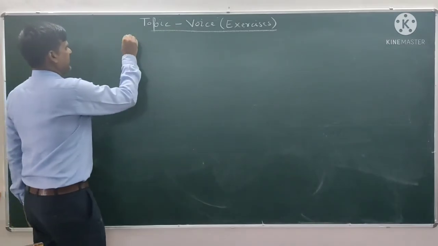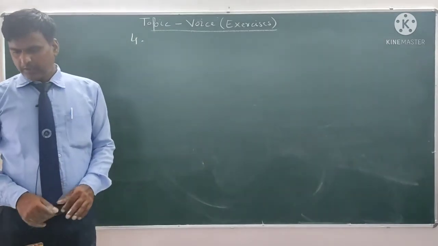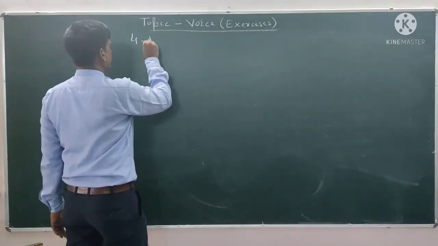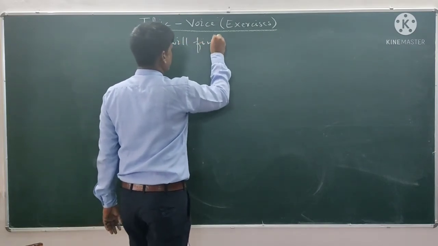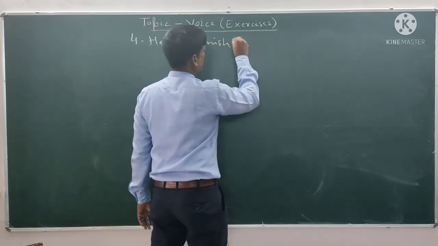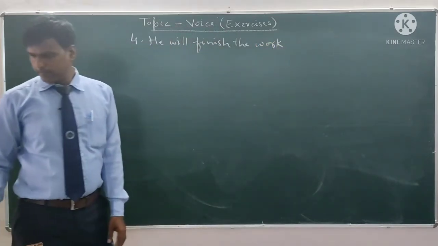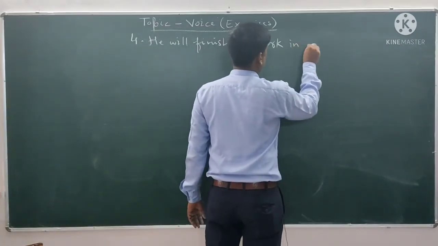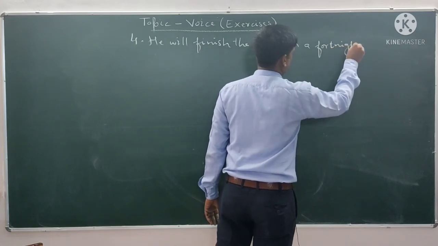The fourth sentence is, he will finish the work in a fortnight.